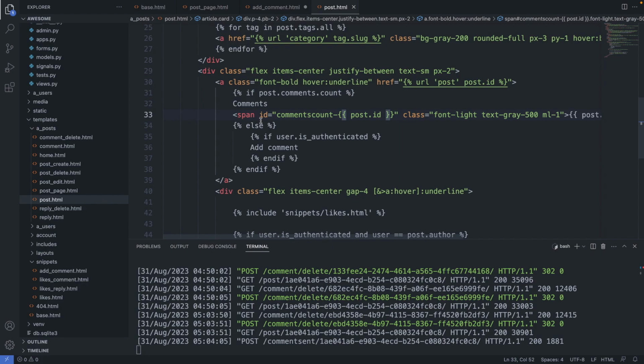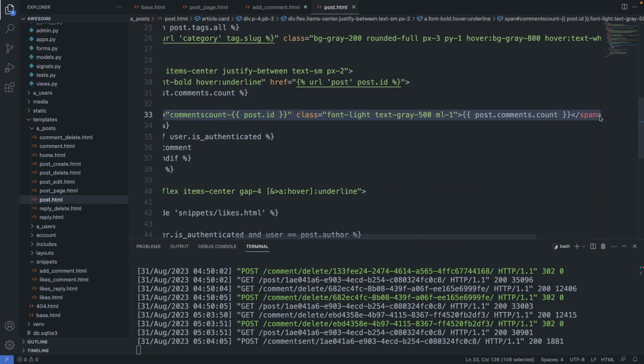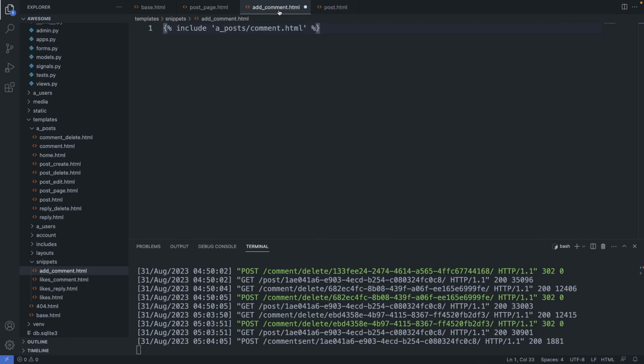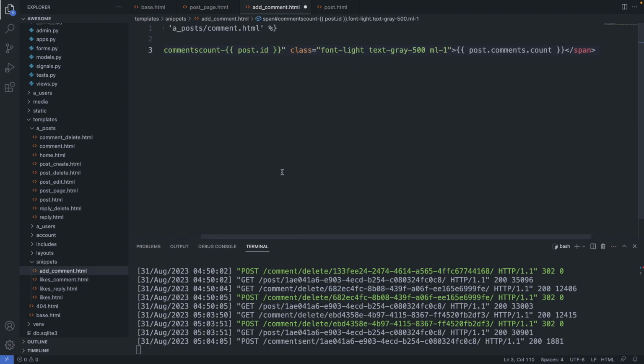So save this file. Now I grab this whole element like that, copy it, and paste it in this file just underneath the include, like that. So basically this element is now sent from the backend to the frontend alongside the comment.